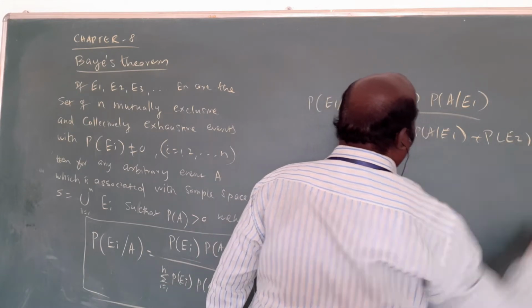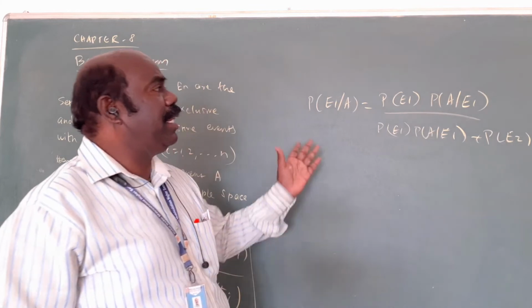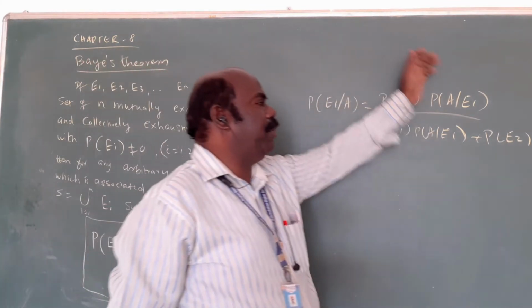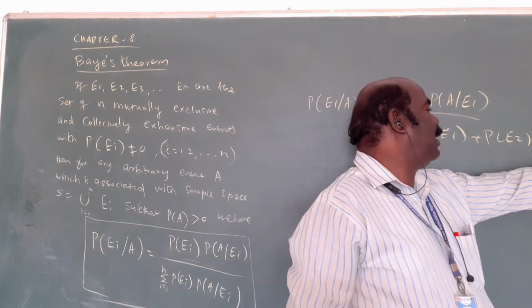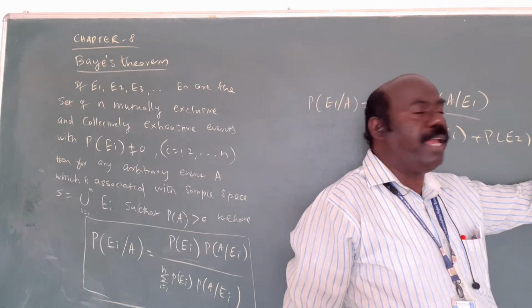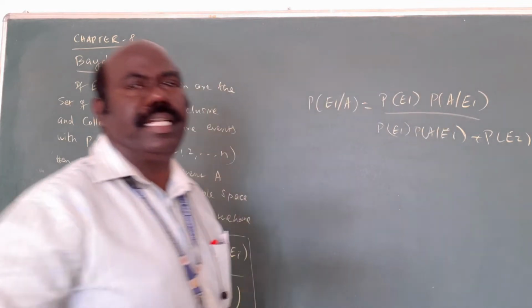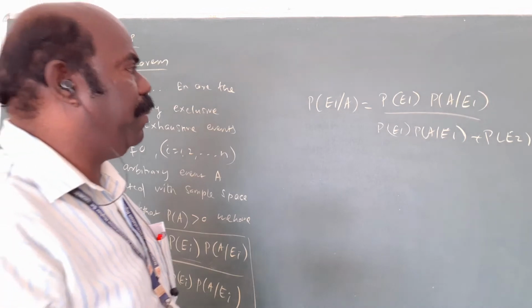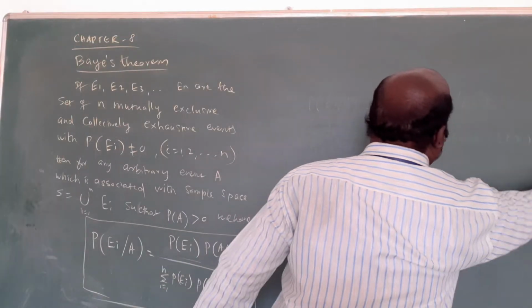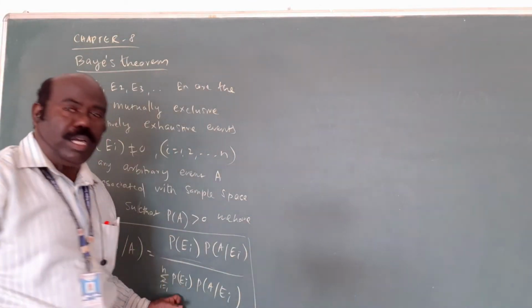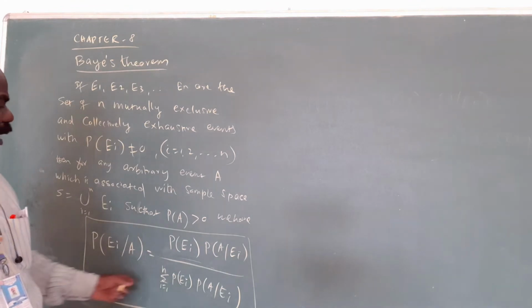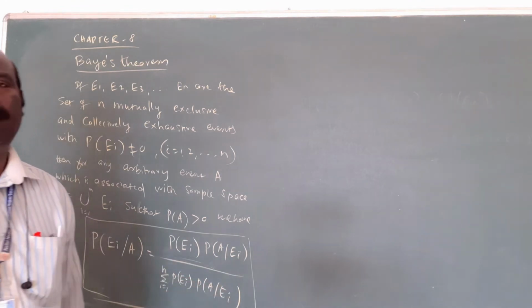This is the answer. If 3 events are given, the numerator is the same, but an extra term, plus P of E3 into P of A given E3, will come. If it is 2 events, only 2 steps; if 3 events are involved, 3 steps. That's all.